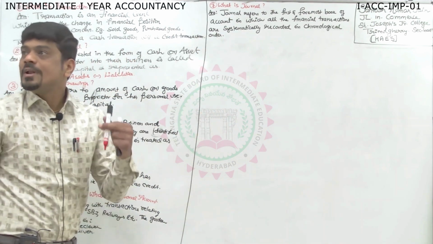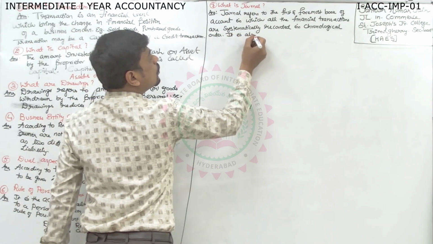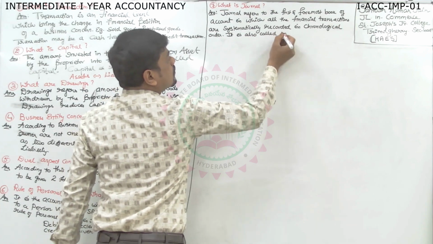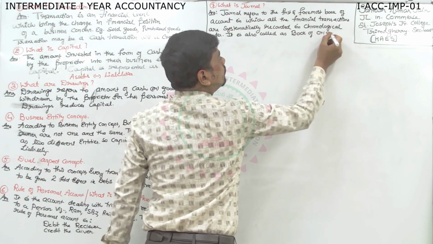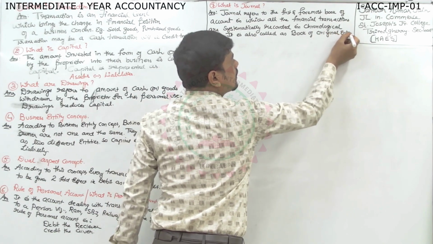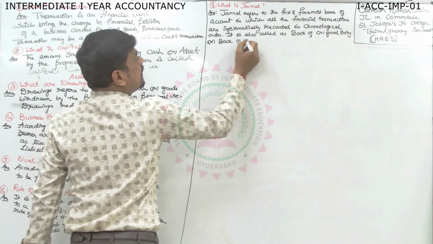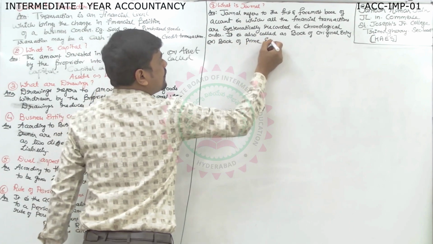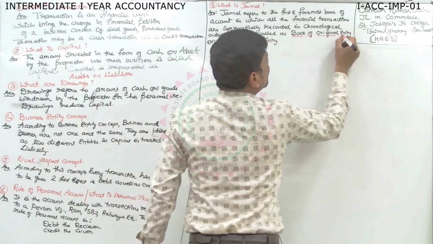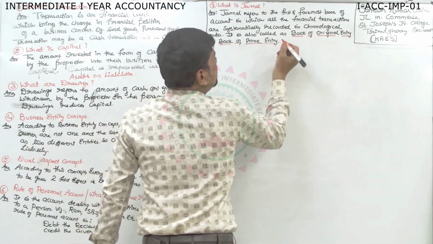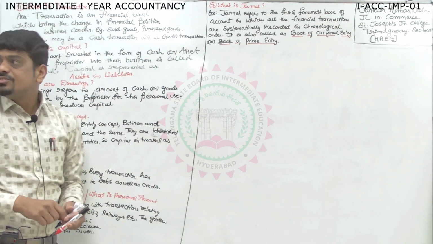Then, how to impress the examiner to award you 2? Then you will write, it is also called as book of original entry. Or other name is book of prime entry. These are the 2 keywords. What is the other name? Book of original entry, book of prime entry. Like that you can underline with pencil. What is journal? Then moving